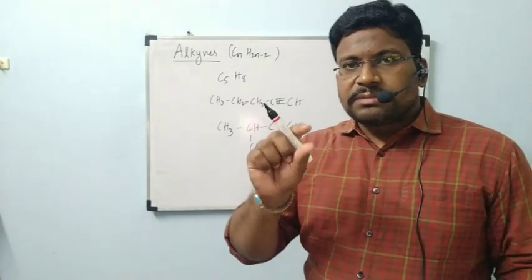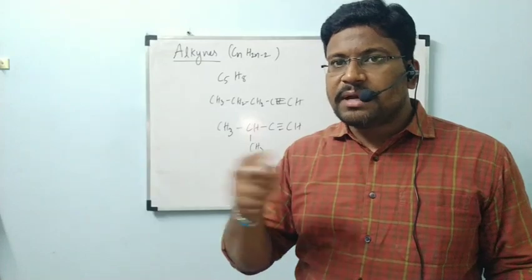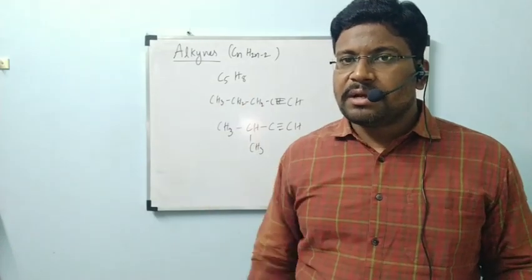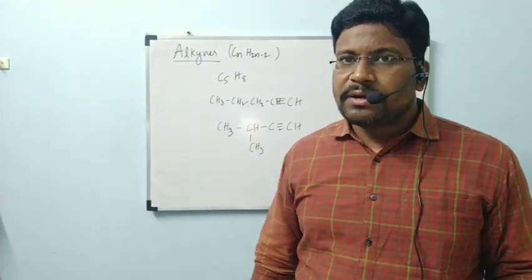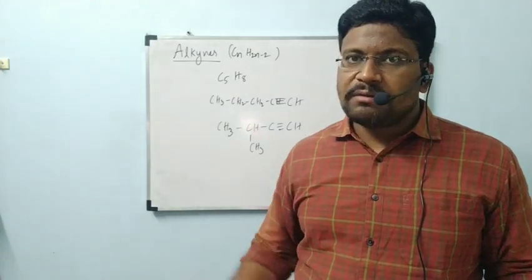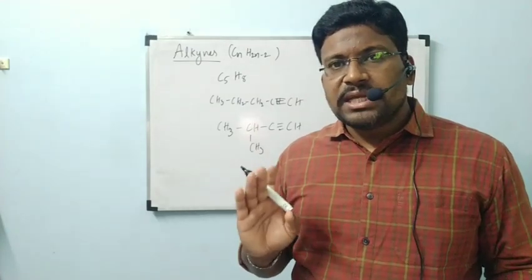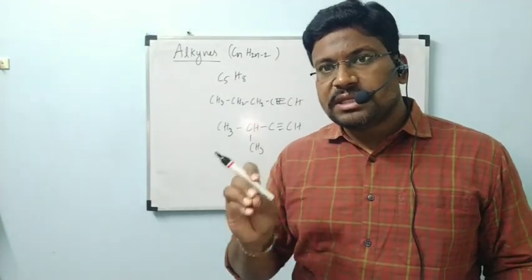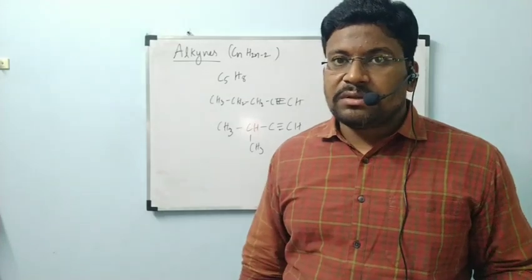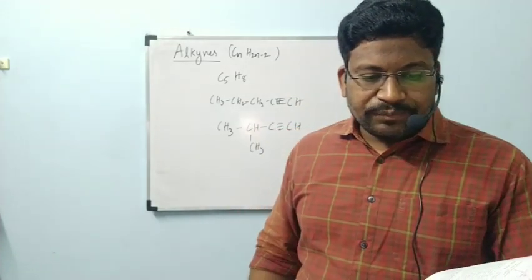That sp hybridized orbital of one carbon and the sp hybridized orbital of the second carbon will form a sigma bond. The remaining two unhybridized p orbitals will form 2 pi bonds. The other hybridized orbital will form a sigma bond with hydrogen, same like that. It will be formed as CH triple bond CH. We have seen the structure of ethyne also in previous topics itself. Once open that one and you will understand.